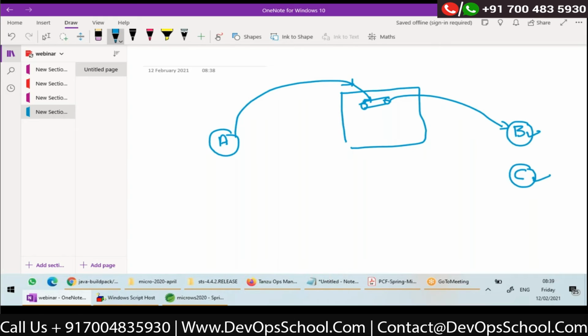Both B and C should receive it. Is it possible using queues? No. Queue is point to point. One message sent to a queue will be received by only one receiver. Suppose you want multiple applications to receive, then you have to go with a topic.